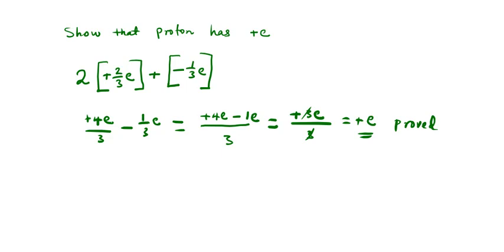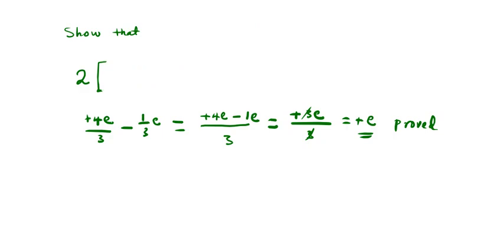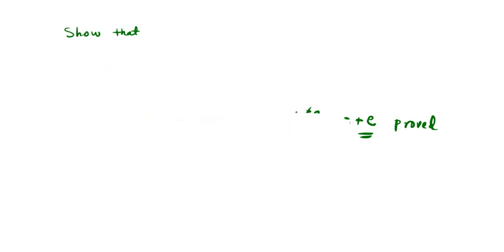I hope I'm communicating. That's wonderful. Okay, let's also show that neutron has zero charge, otherwise neutral charge.